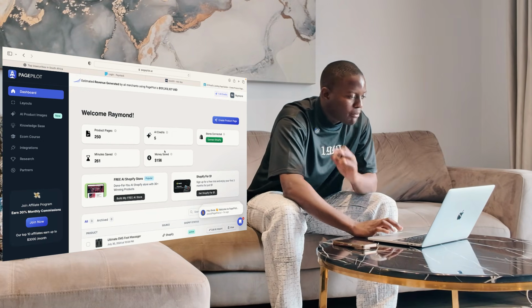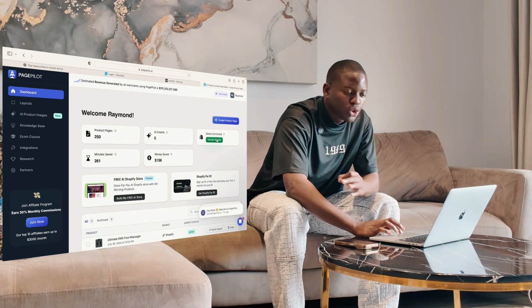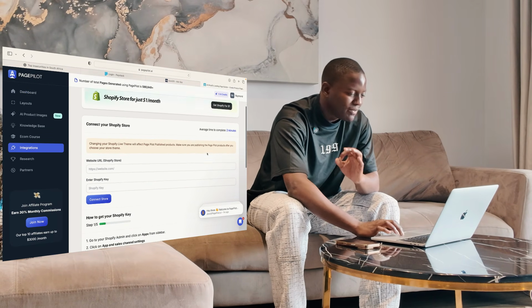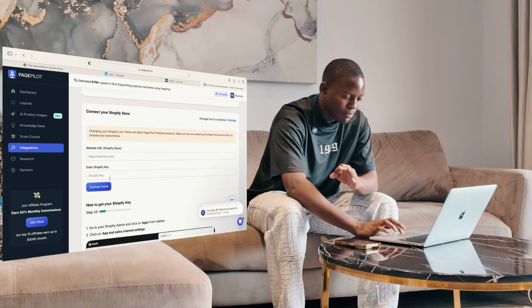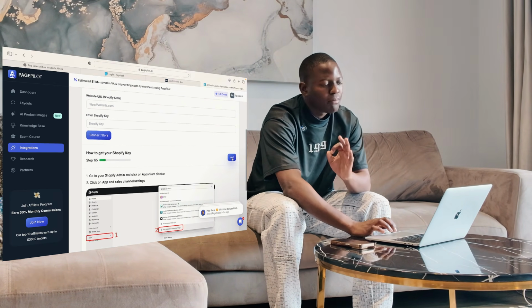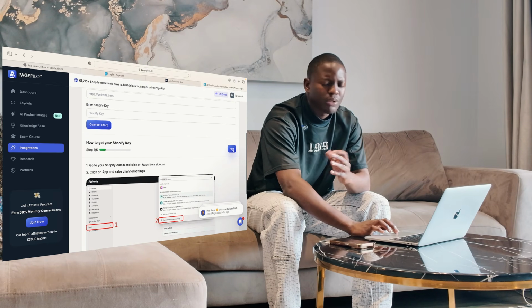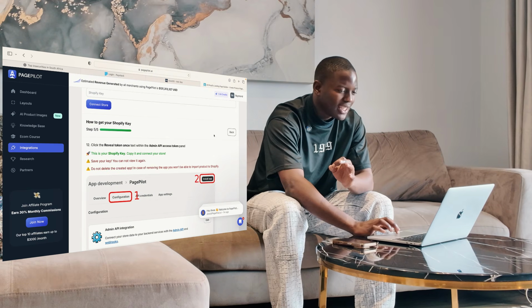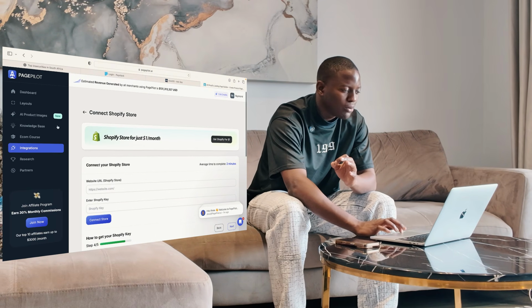So once you're inside Page Pilot, the way I logged in here, what you want to do is press Connect Shopify Store. And just simply follow this 2-minute process. It's very, very easy. Put your URL here, put your Shopify key here. If you don't know how to get the Shopify key, Page Pilot has made it easy for you to be able to connect your Shopify store. Just press next, complete all these steps. And then once those steps are completed, your store should be back there.